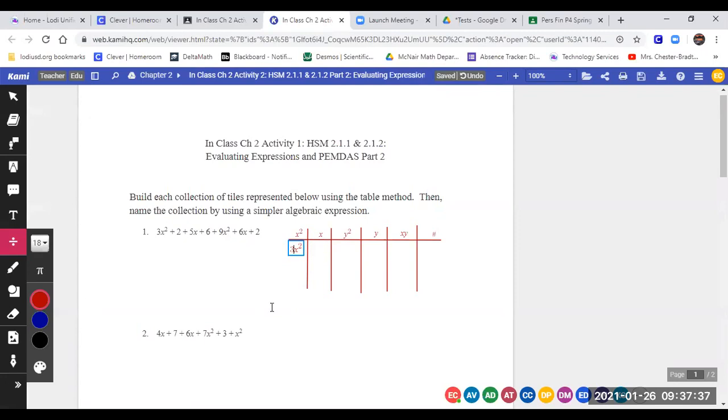Which column for the 2? The number. Yes. So we'll go over to the numbers and put a 2.